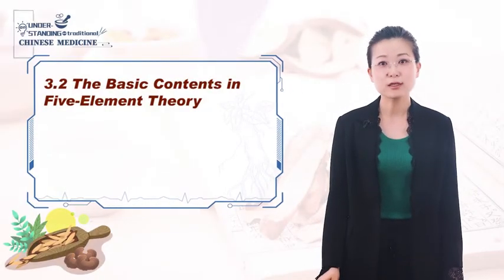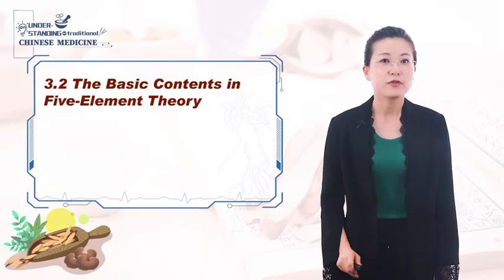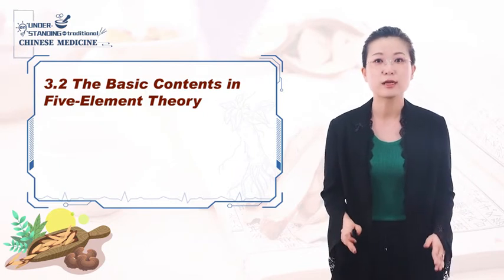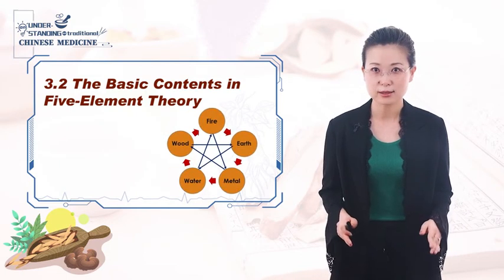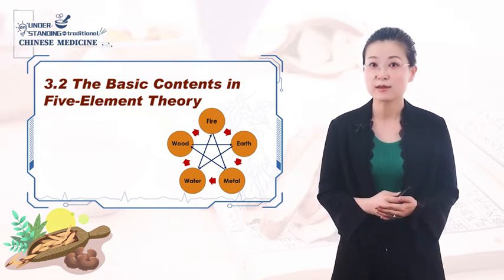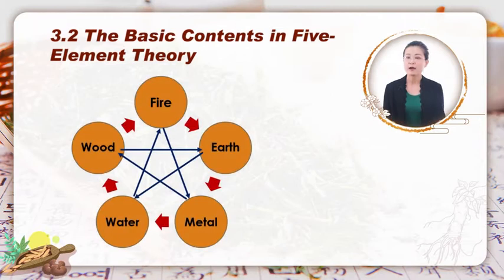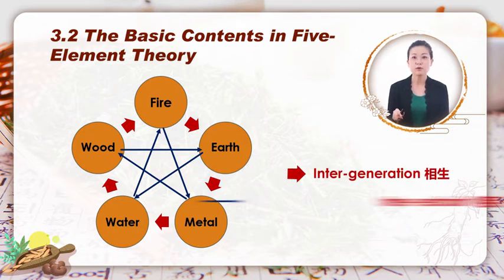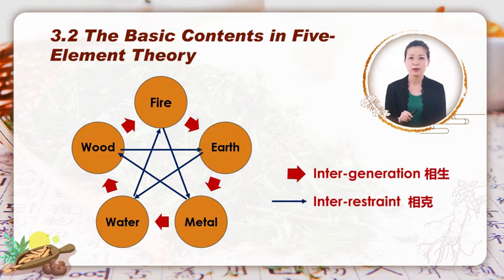So, just as a mutual interaction between yin and yang, there are mutual connections and restriction among 5 elements, which composes the basic contents in 5 elements theory. Wood, fire, earth, metal, and water, basically, there are intergeneration and interrestraint among them. The red circle indicates generation. The black stars in the middle indicates restriction.